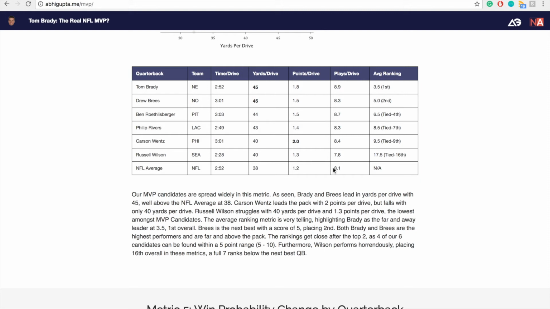With time and plays, it's not clear exactly what is better, and as a result, we do not rank QBs based on those metrics. When looking at these rankings, we see that Tom Brady places first and Drew Brees again places second, while the rest of the NFL is at least two ranks below, with Russell Wilson and Carson Wentz performing distinctly poorly in comparison to everybody else in the NFL. It's clear that Brady and Brees excel, performing high in terms of yards per drive and points per drive.